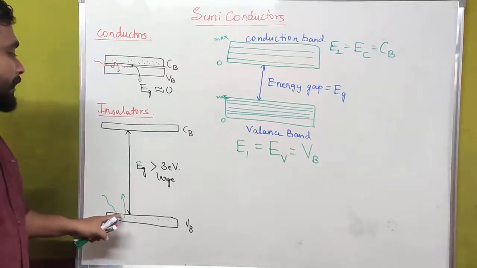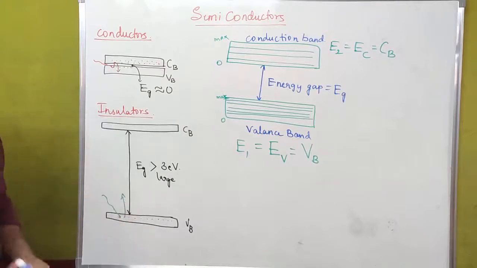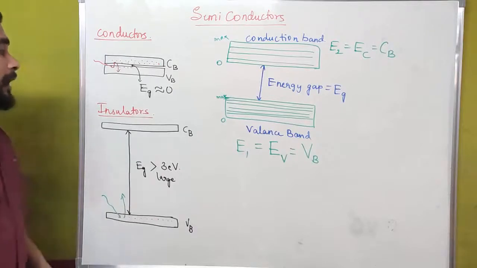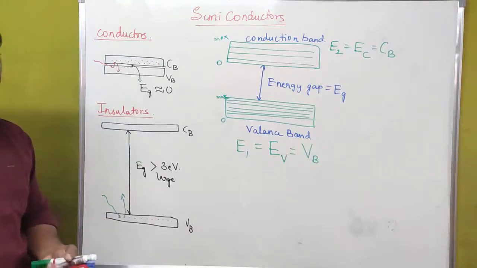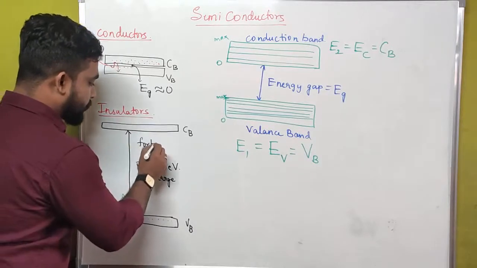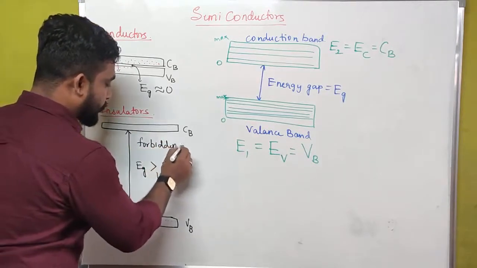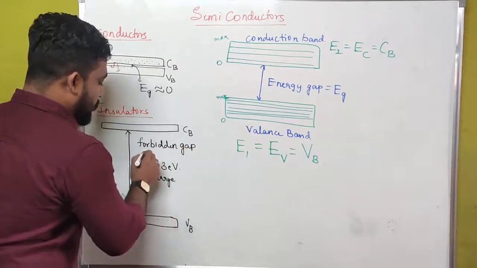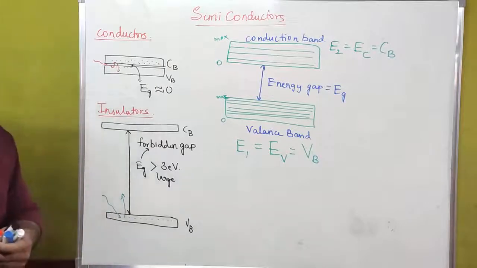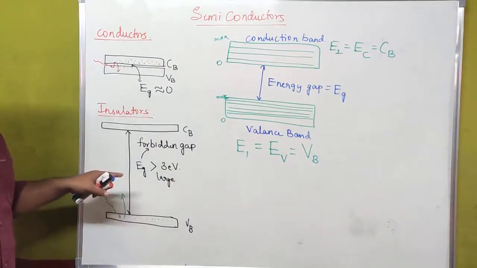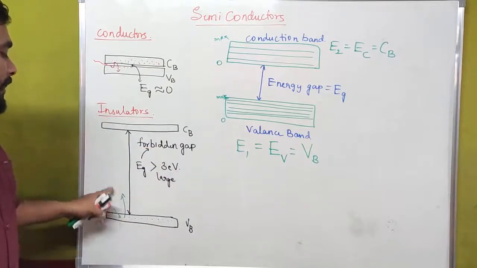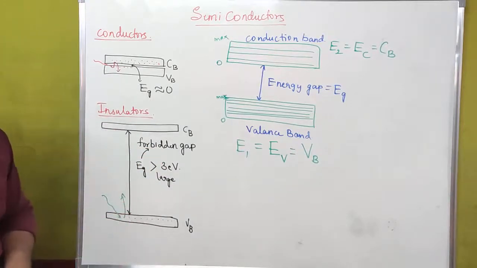That is why electron transition does not take place in an insulator. The energy gap in case of insulators is also called the forbidden gap. What is the meaning of forbidden gap? It means no electron transition takes place in insulators.